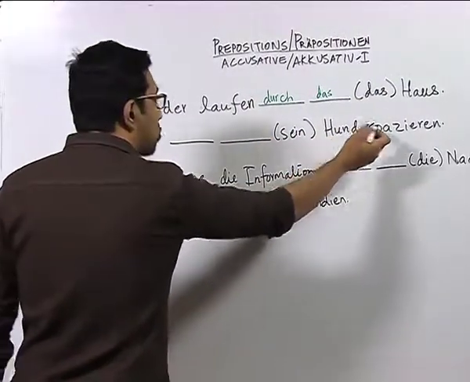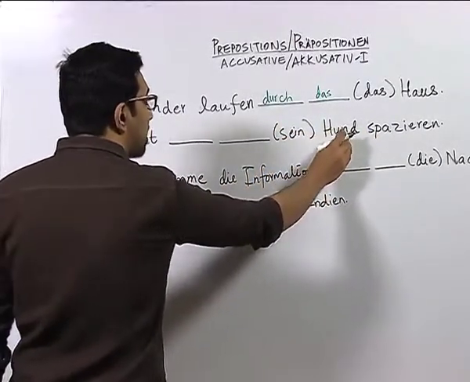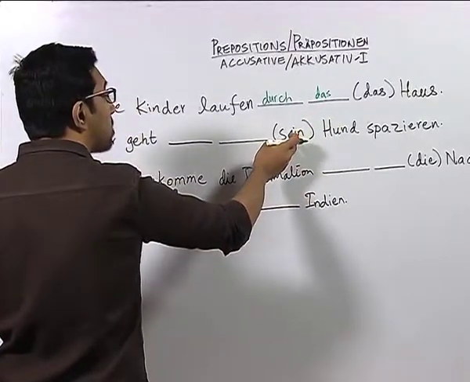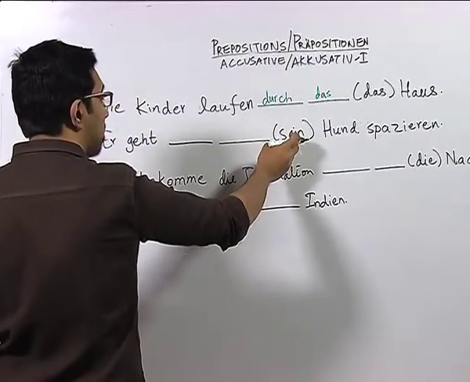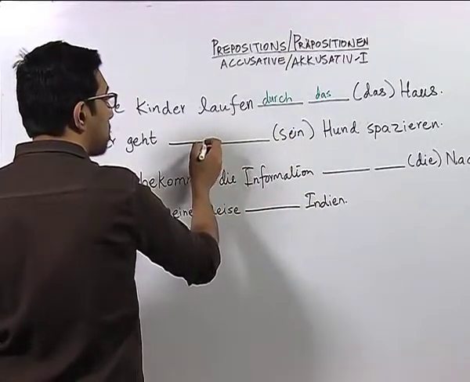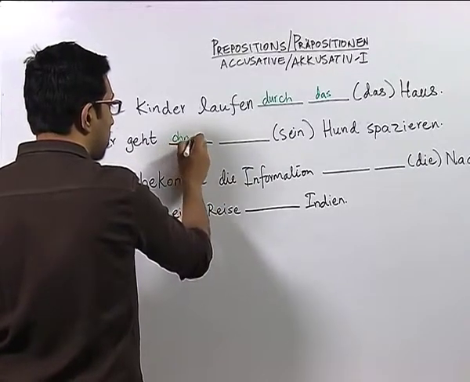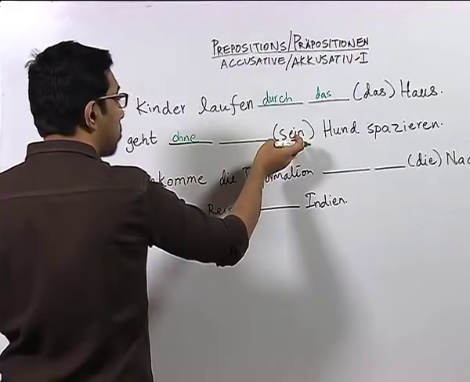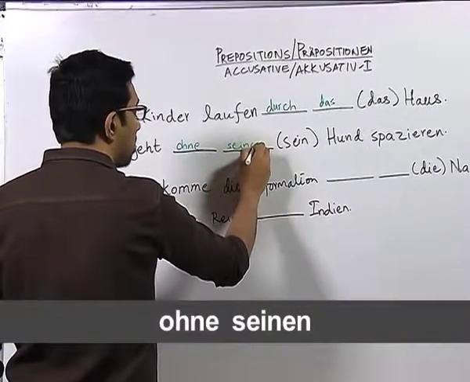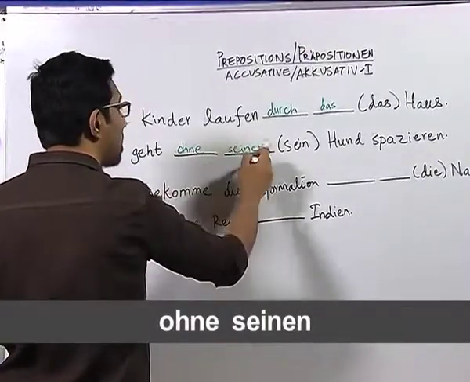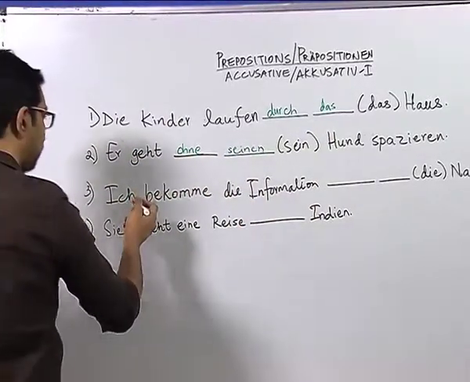Geht Hund spazieren. Here we have to see that the noun Hund carries the article there. Here we have the possessive article sein, which needs to be converted into accusative. Now, first of all, we have to find out the correct preposition. The correct preposition is ohne, without, and you know that the possessive article in masculine, sein, becomes seinen in accusative. So, geht ohne seinen Hund spazieren. He goes for a stroll without his dog.